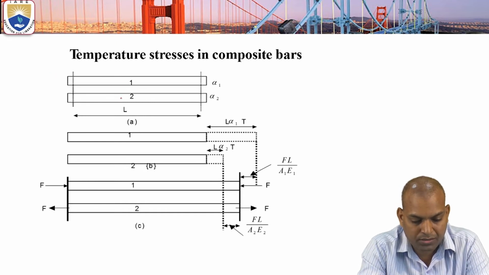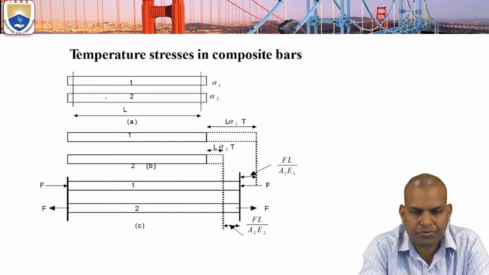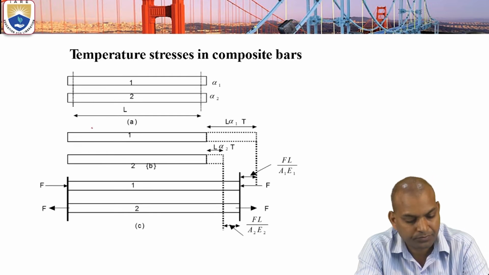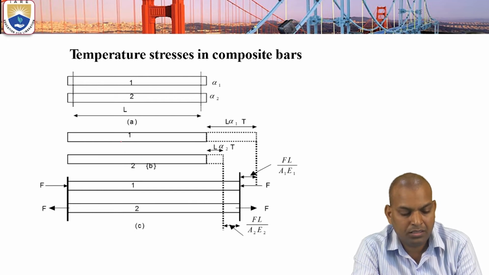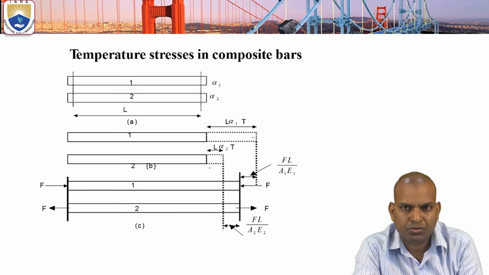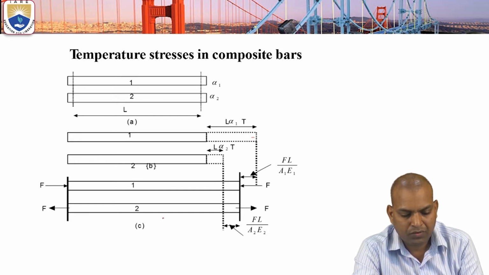Here there are two bars, bar 1 and bar 2, material 1 and material 2, having coefficients of thermal expansion alpha 1 and alpha 2, and length L. Suppose the temperature is increased, then the elongation of material 1 is more, so the strain is more than in material 2. Now, in order to make it equal, what to do?